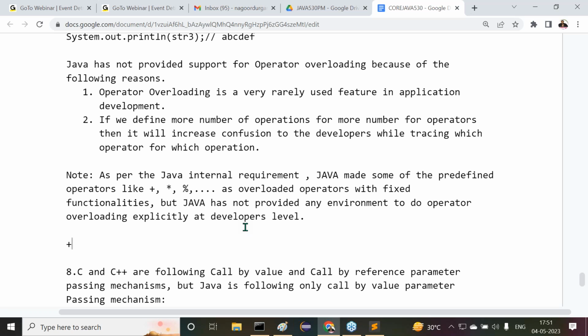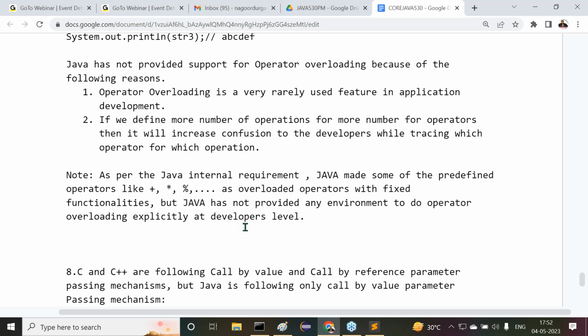Got it or not? The operator is one, but when we define multiple functionalities, operator overloading is implemented or not? Up to how much level is operator overloading provided in Java? Operator overloading is provided by Java for the predefined operators with fixed functionalities, with fixed operations only. For example, the plus operator we can use for arithmetic addition and string concatenation only.